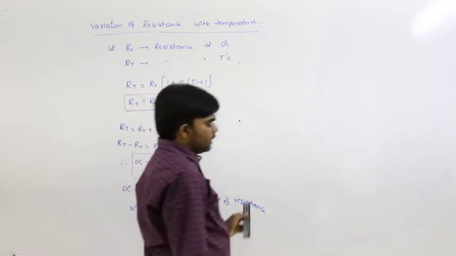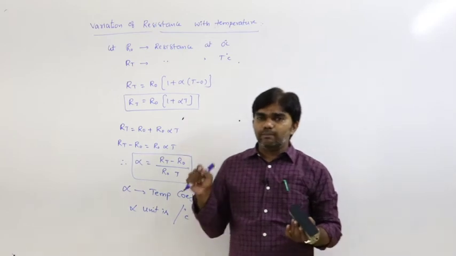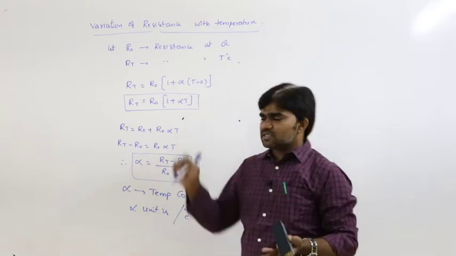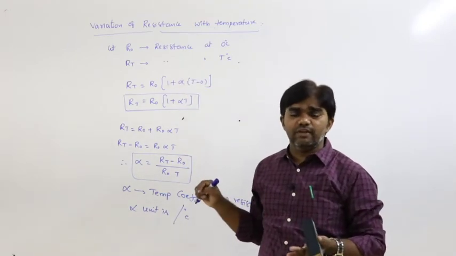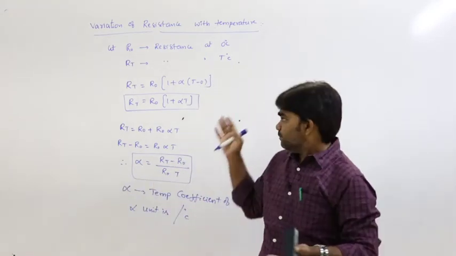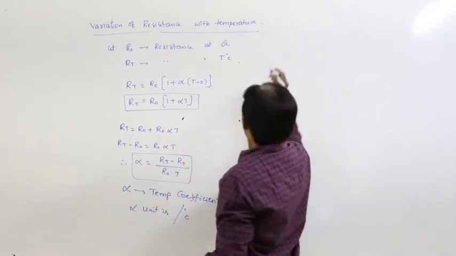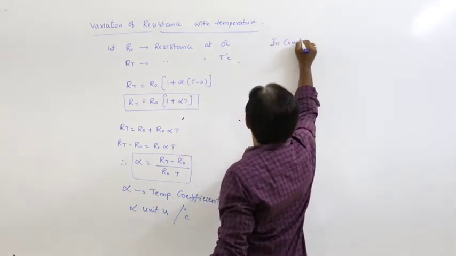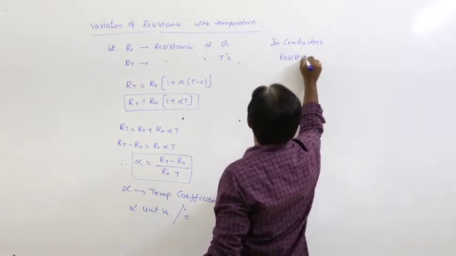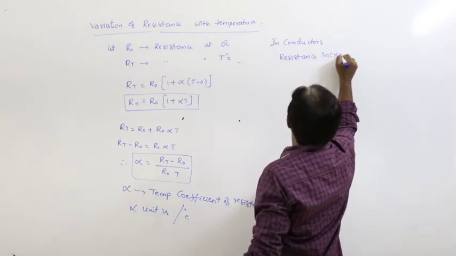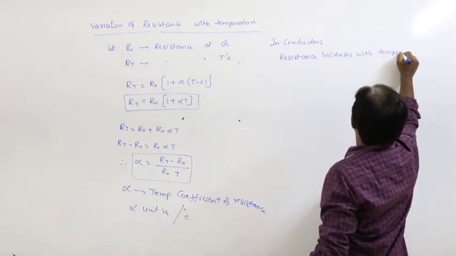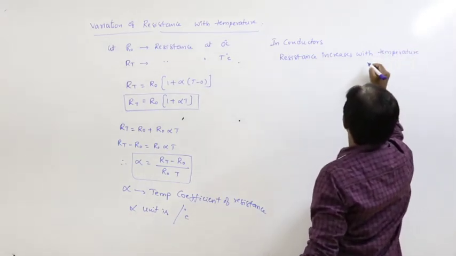Now, how the resistance varies with temperature in different materials: conductors, semiconductors, insulators. Same as resistivity, in conductors resistance increases with the temperature.